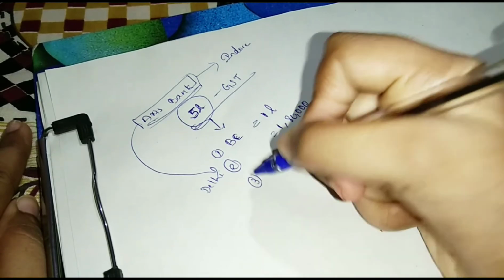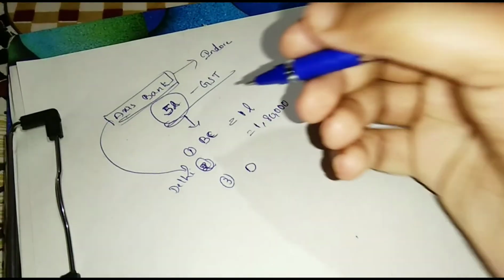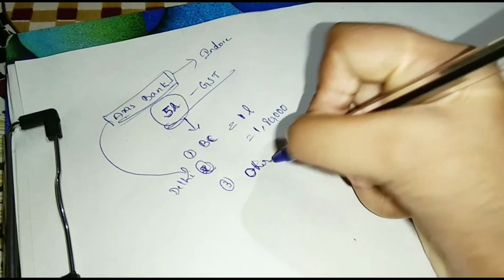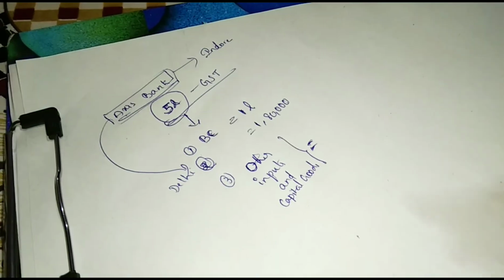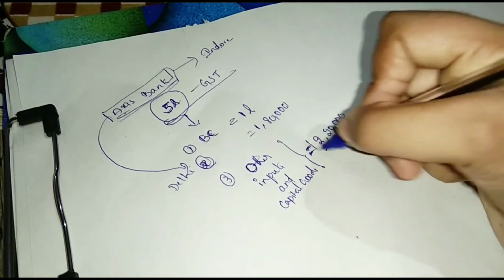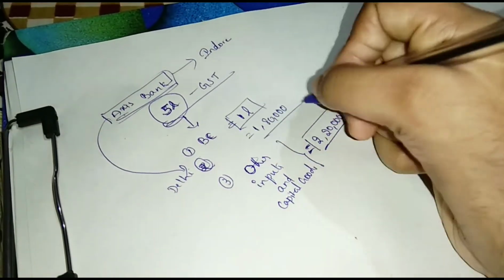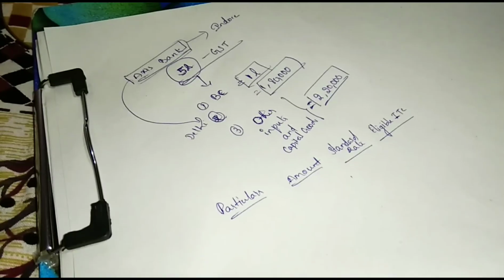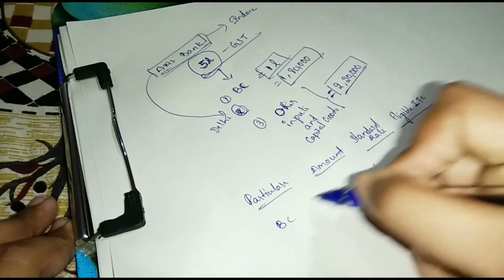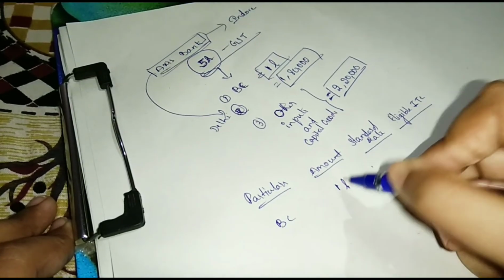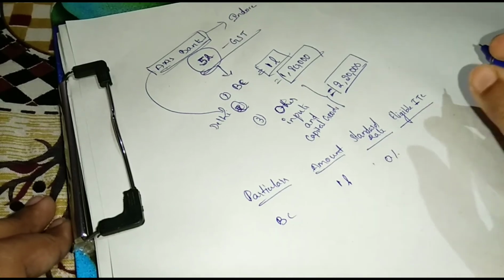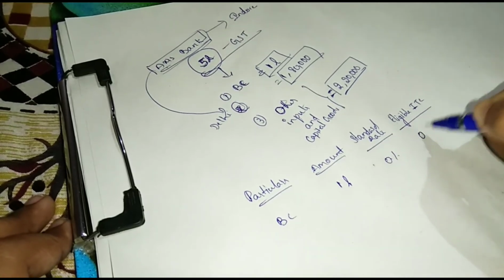And next, GST paid on other inputs and capital goods is 2,20,000. First, blocked credits amount 1 lakh, rate 0% standard rate, so eligible ITC is 0.